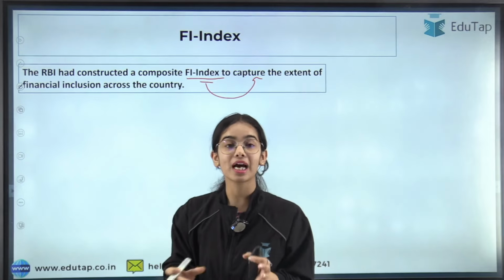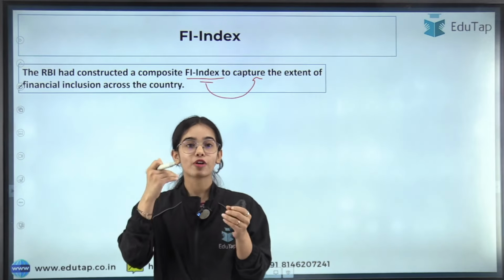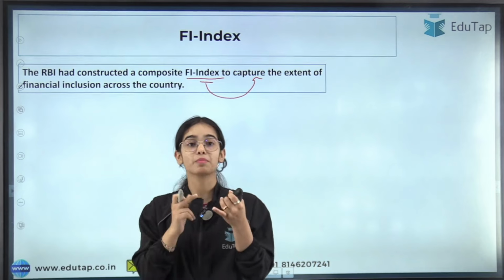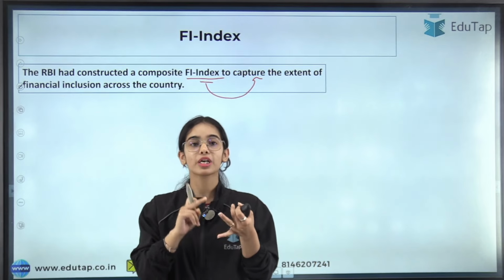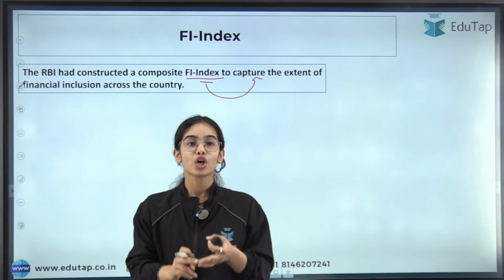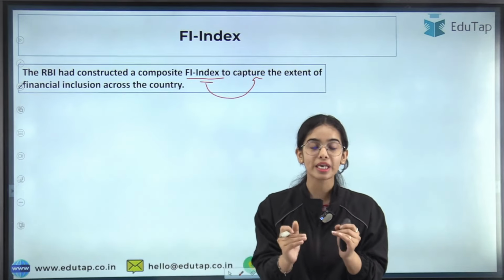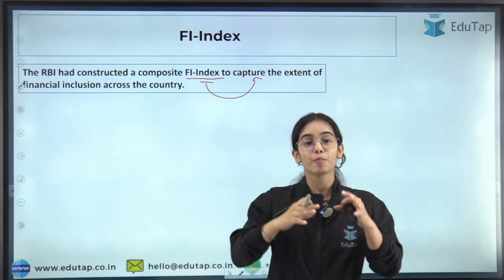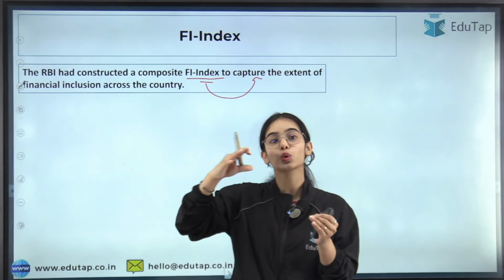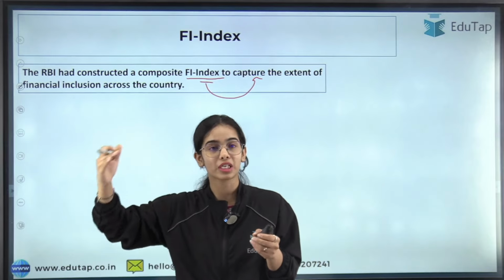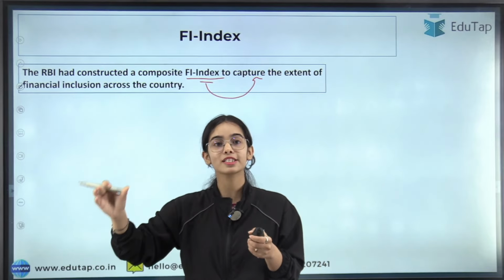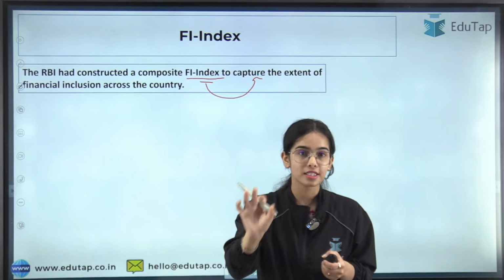The people are having access to financial products and services like bank accounts, insurance products, pension products and such. So financial inclusion showcases that more and more people of the country are getting included into the financial system and having access to financial products and financial services.